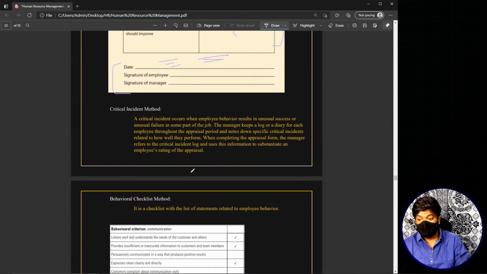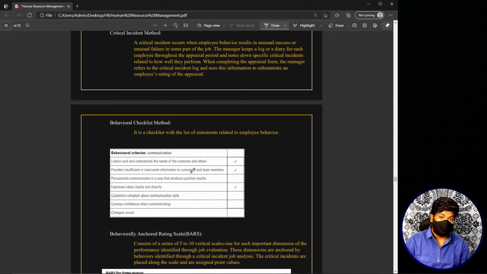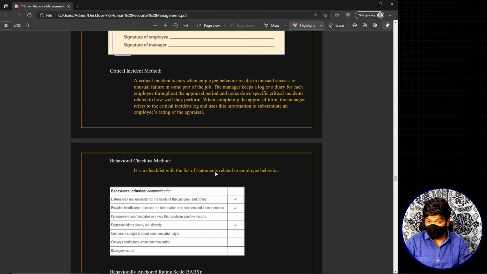Okay, so we have completed the trait methods. We have talked about the methods which completely use personality traits. We said that there are 4 basic trait methods. The first is the graphic rating scale method. The second is the fixed standard scale. The third is the forced choice rating method, and the fourth is the SA method. Okay, now let's look at the behavioral methods.